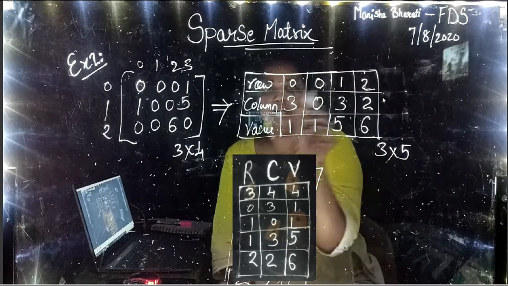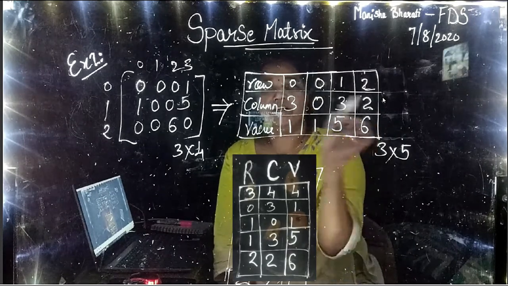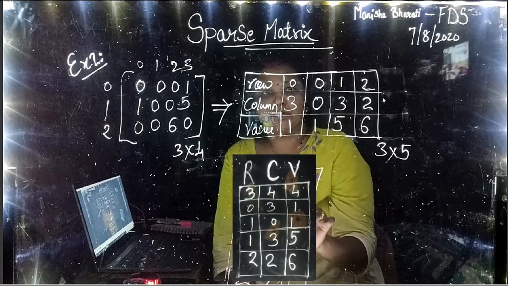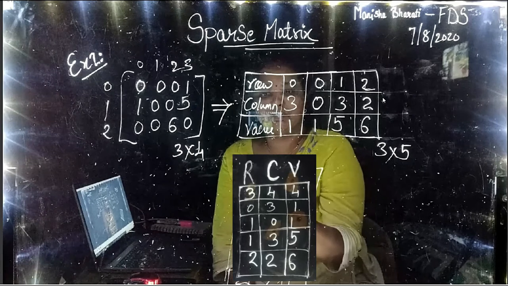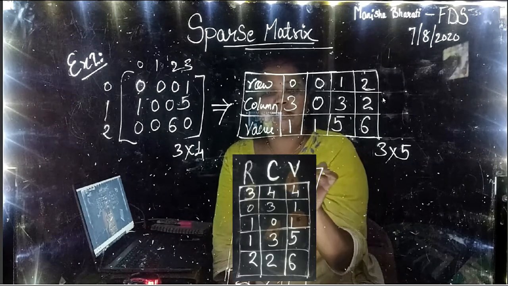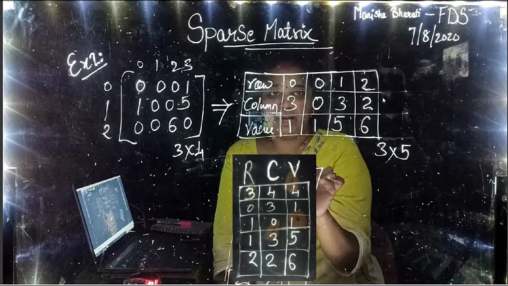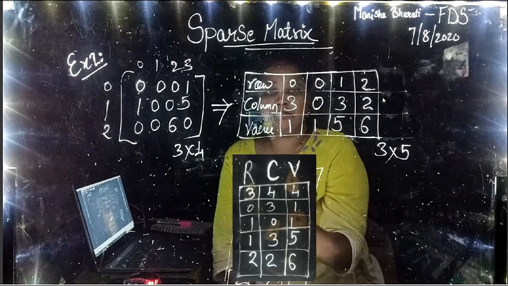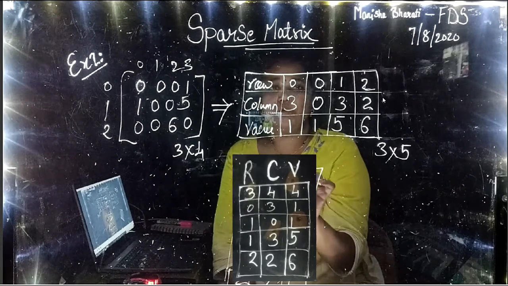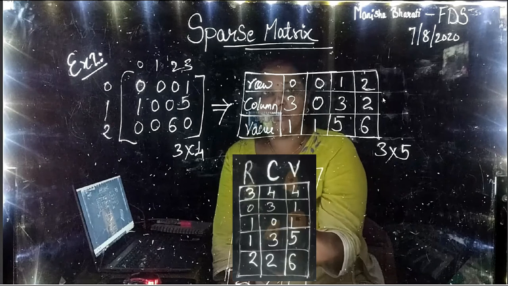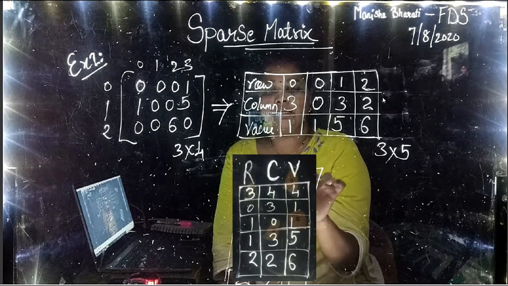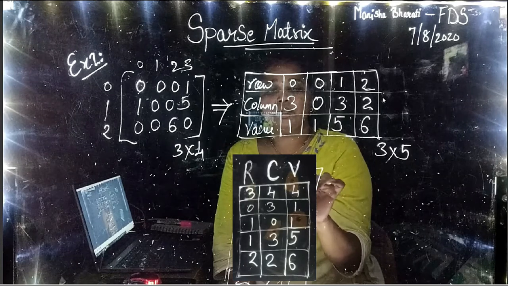We have just seen that we have horizontally written the row, column, value. It could be written vertically also. So when we are jotting it down vertically, the first will indicate row index, second will indicate column index, and the third will indicate value. The same thing we can represent like this, in which the first row will hold actual rows, actual columns, and the number of non-zero elements.